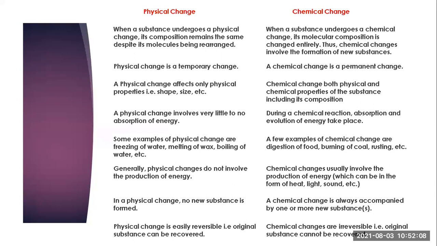We can reverse the reaction only in some cases, but in most cases, whatever the chemical change will be, that will be a permanent change. Then a physical change affects only the physical properties, that is the shape and size. Okay, as the name itself says, physical properties like shape, size, color, whatever it may be. So it can change. But in chemical change, what happens? Both the physical and the chemical properties of the substances change, including its composition.